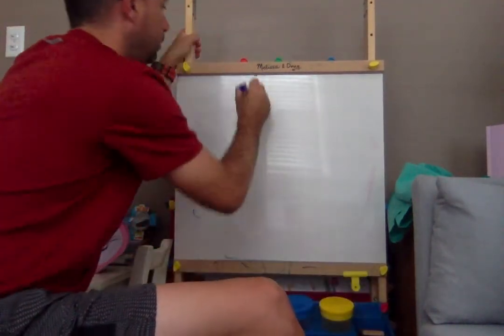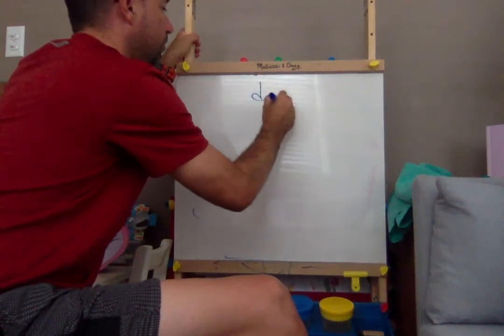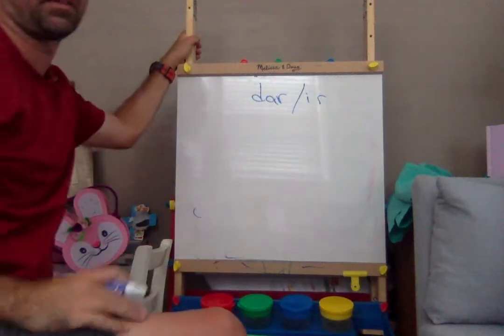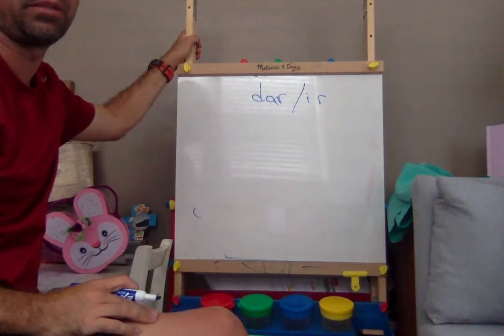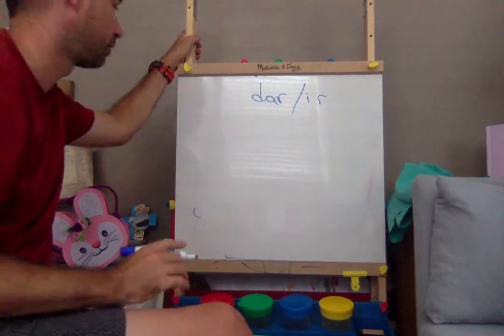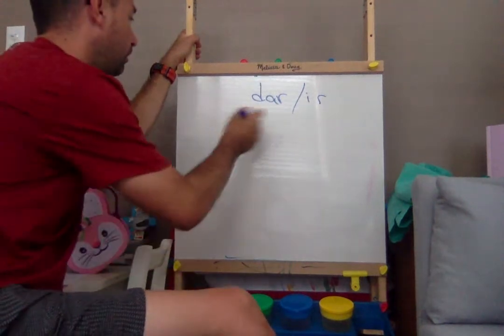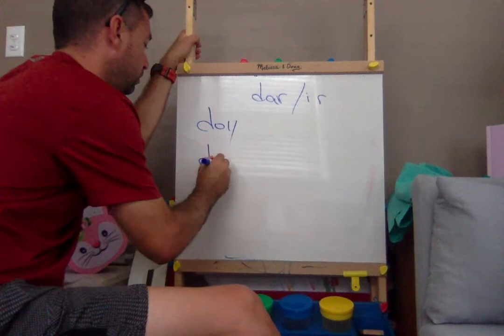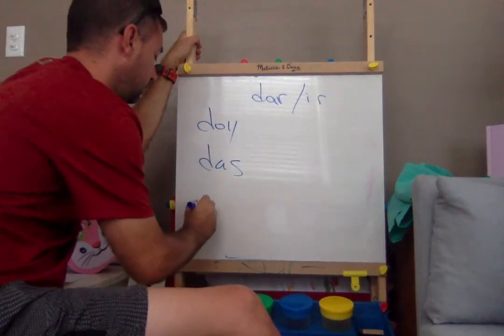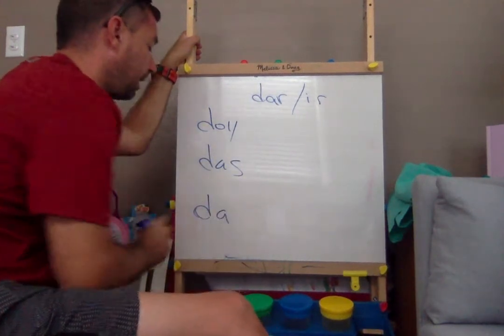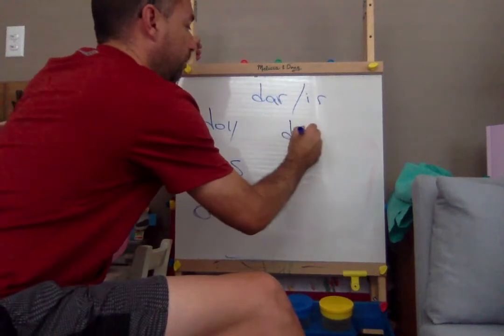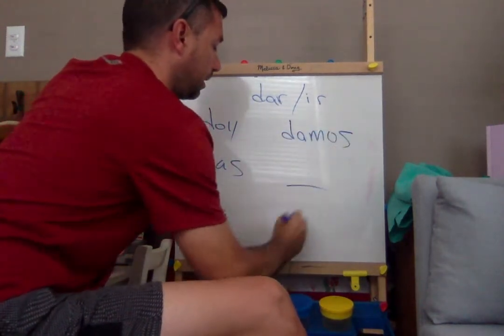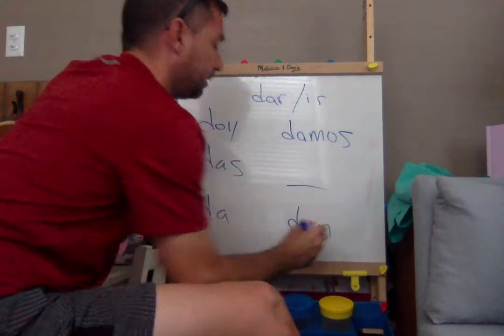Next one we're going to do is dar, which means to give, and ir, which means to go. We're going to do these together because there's a good easy way to remember how to do these, because the conjugation is very similar to each other. But let's do dar. To say I give would be yo doy, you give, tú das, he or she gives, da. We give would be damos. And then to say they give would be dan.